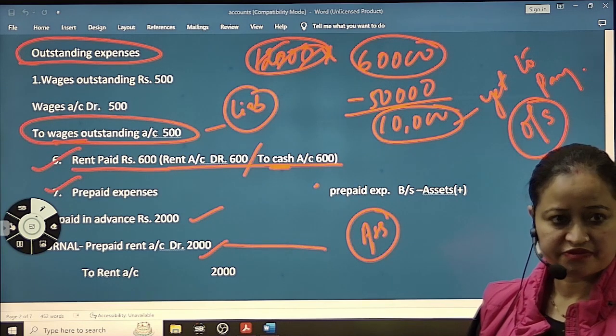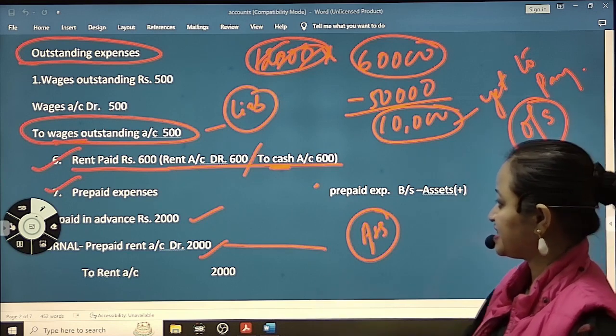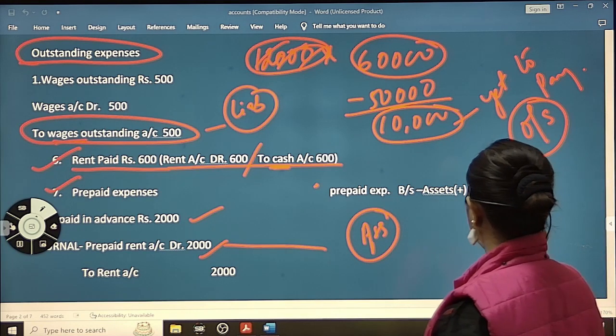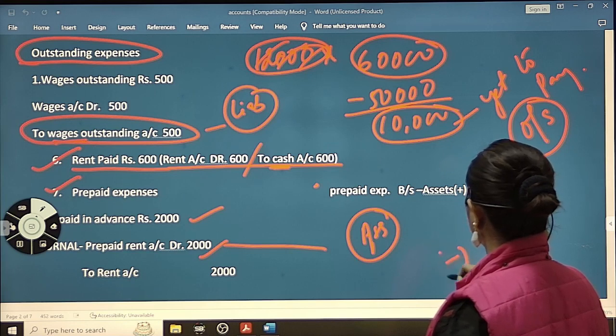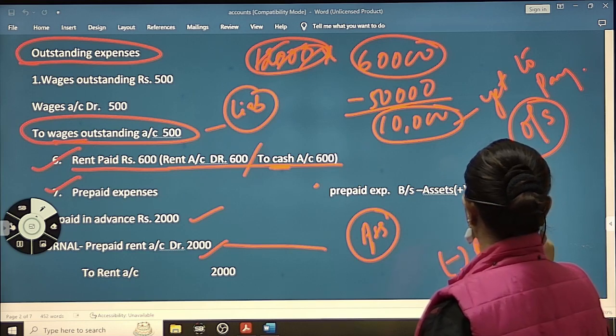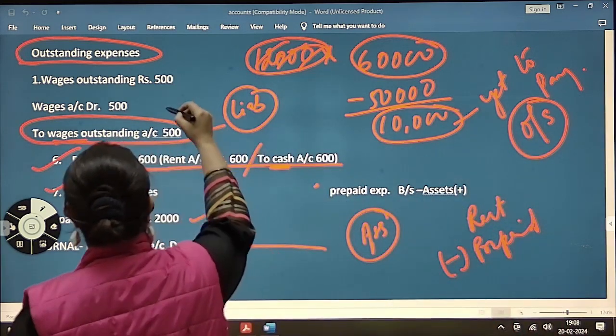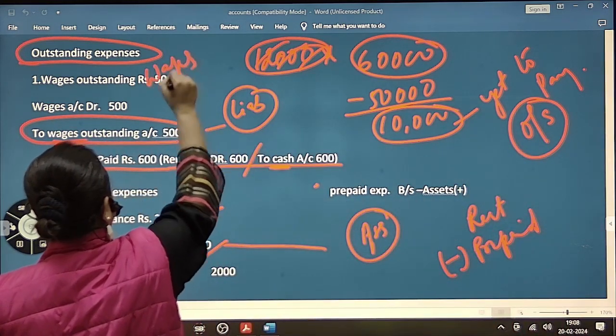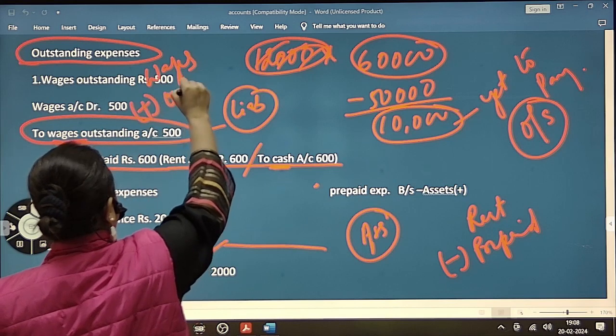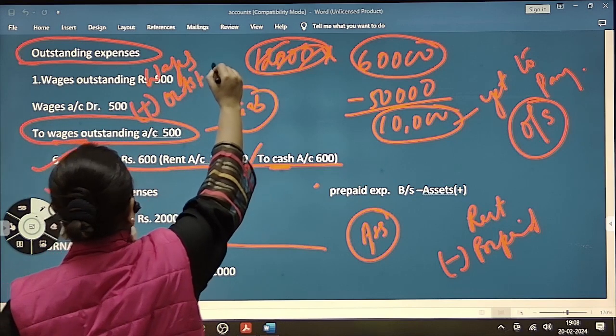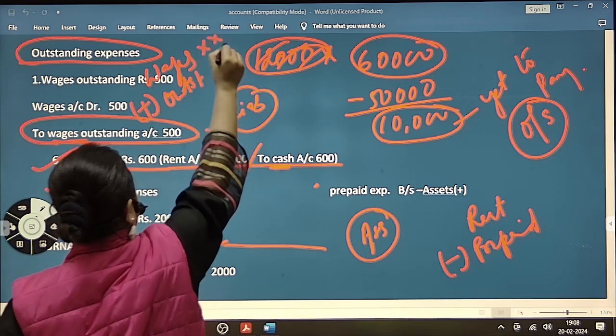Okay? Fine? And if it's in the adjustment, that prepaid, what we will do in the PL account, we will write minus prepaid from rent. If it's outstanding, we will write wages के साथ plus आउटस्टैंडिंग, क्योंकि हम लोगों को देना है, so 500 वेजेस के साथ हम लोग प्लस करेंगे.